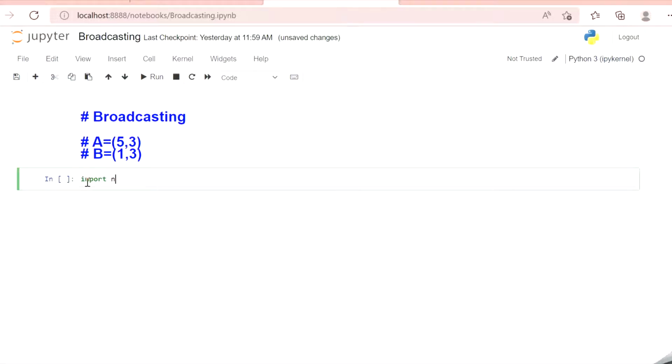Import NumPy as np. A is equal to np.array 10, 10, 10, 20, 20, 20, 30, 30, 30, 40, 40, 40, 50, 50, 50. So it's basically a two-dimensional array with 5 rows and 3 columns.